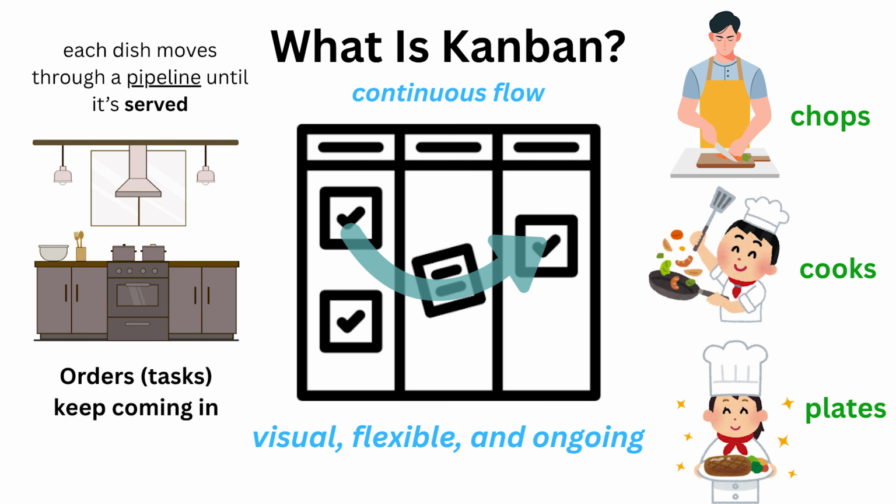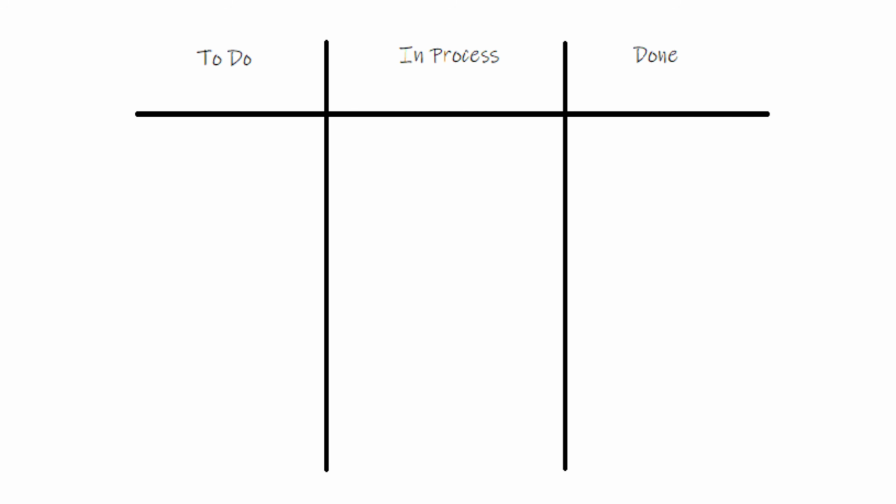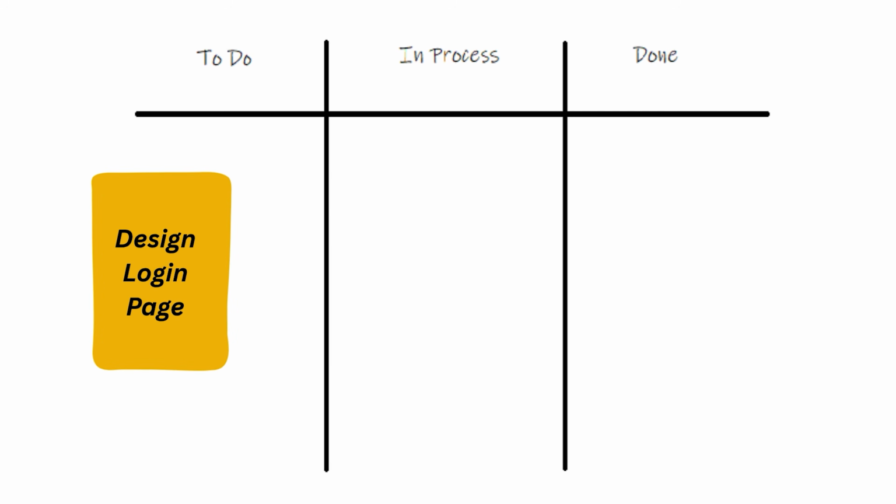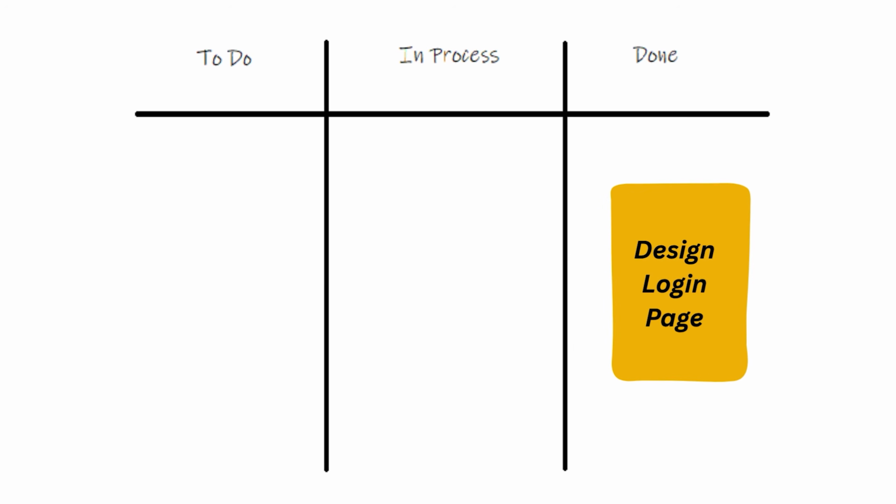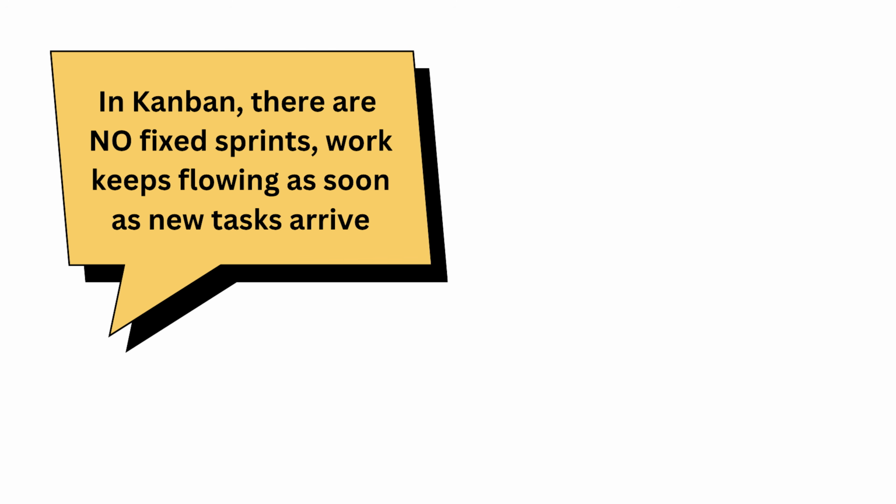Let's take an example of the same mobile app team, but using Kanban. You create a Kanban board with columns like to do, in progress, and done. Each task, like design login page, is a card that moves through these stages. There are no fixed sprints here. Work keeps flowing as soon as new tasks arrive. See the difference now?